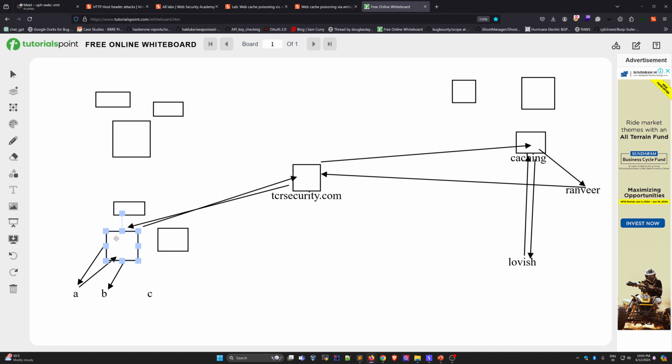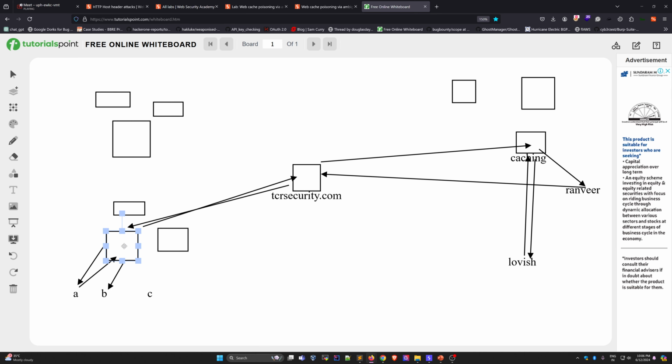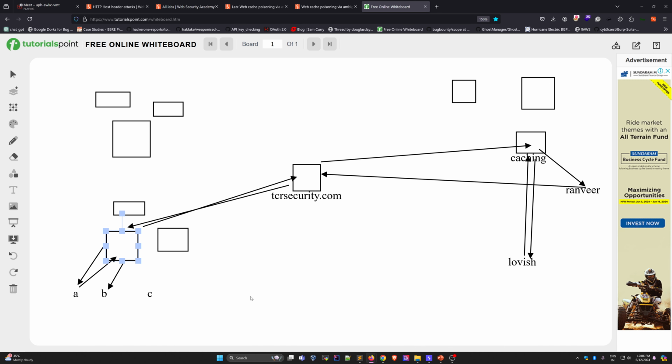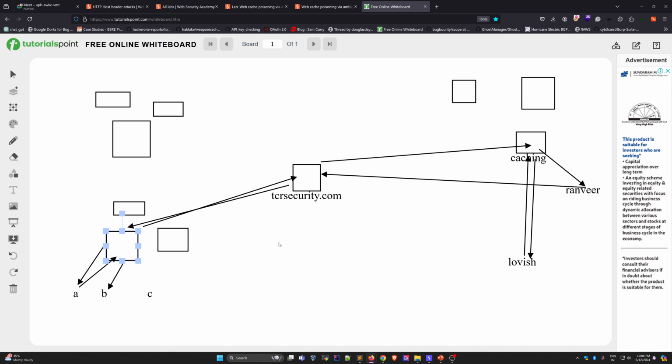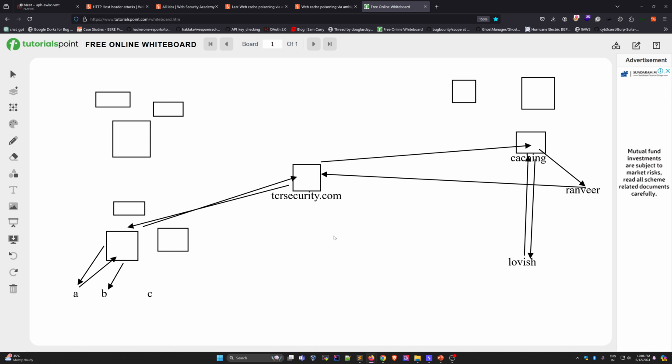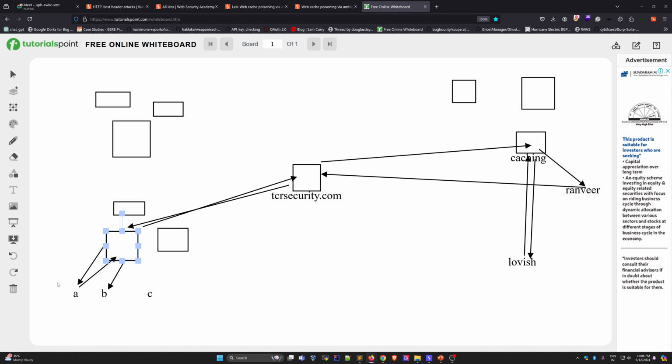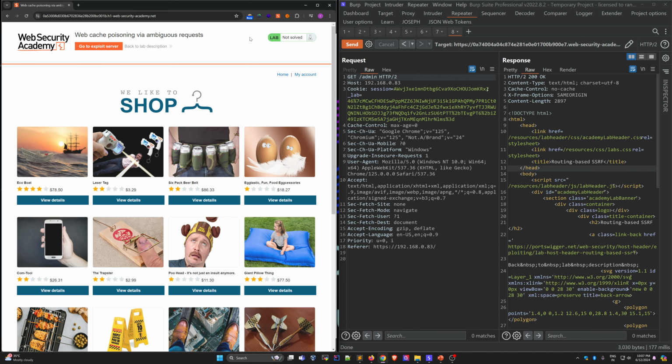So let's say I poisoned this for XSS. So if anyone accesses this website from the USA, they will get an XSS pop-up, and I can do a mass account takeover with the XSS. Why? Because I don't need to spread my XSS, since anyone who tries to access this will get an XSS alert. This server is poisoned, and if anyone tries to access it, I can get their cookies. This is web cache poisoning by ambiguous request.